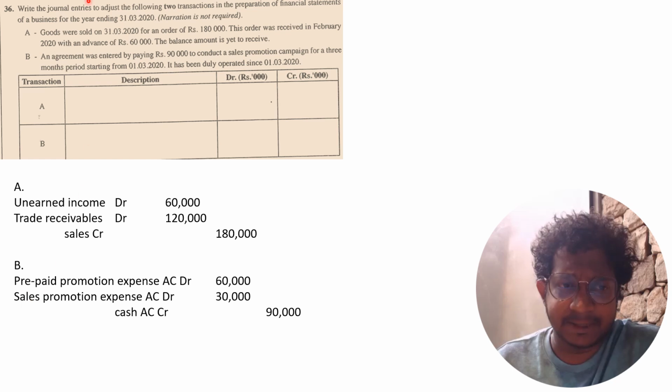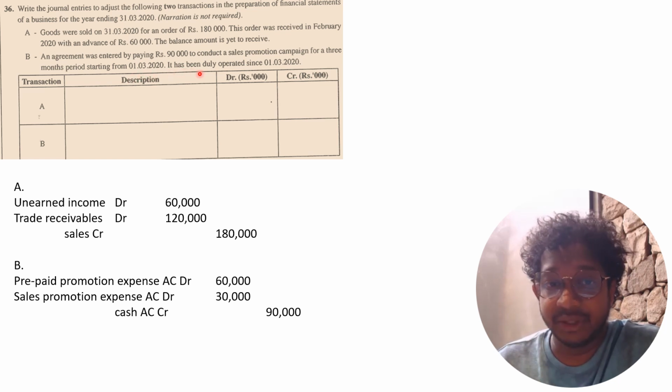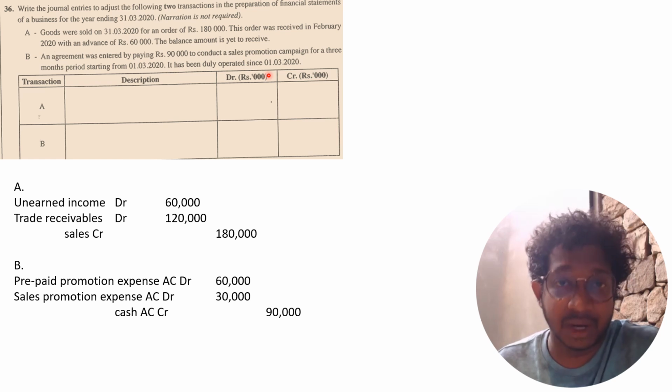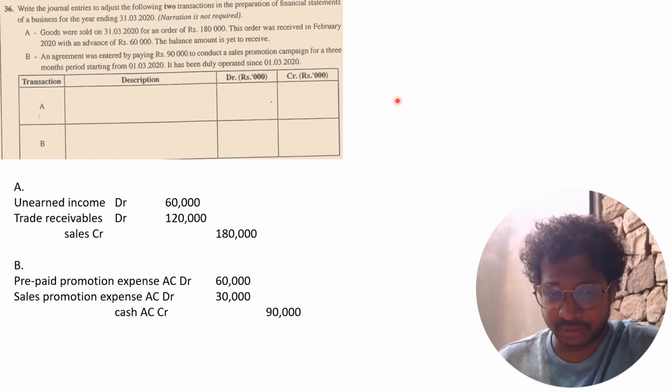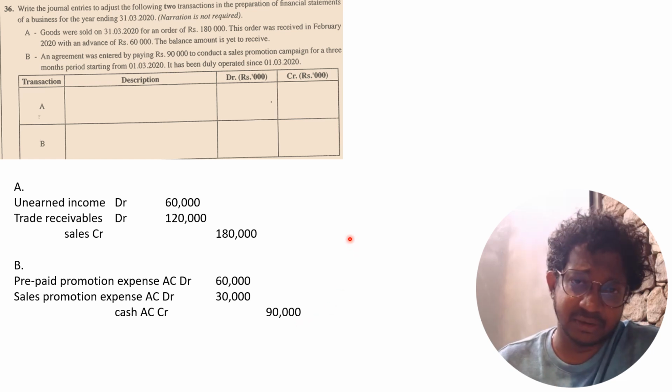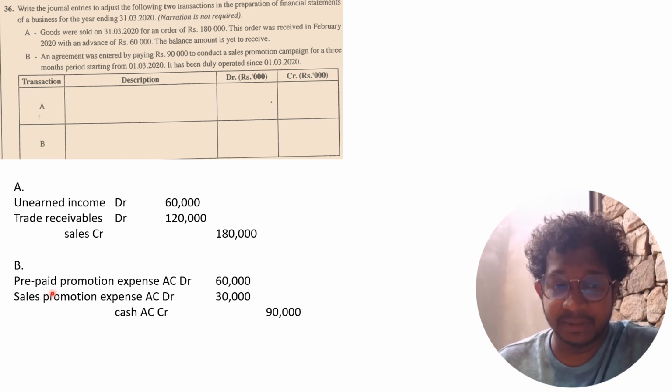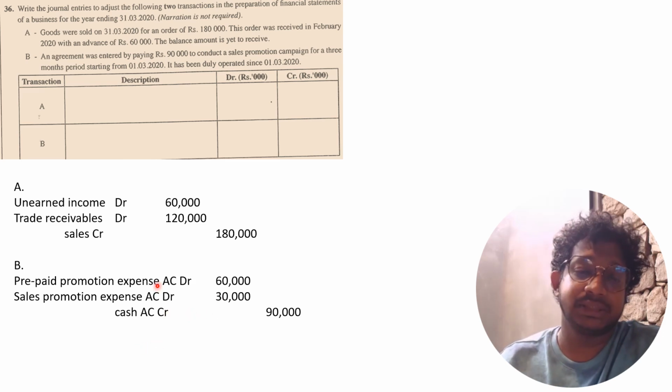B. An agreement was entered by paying 90,000 to conduct a sales promotion campaign for a 3 month period starting from 1st of March, and it has been duly operated since 1st of March. From the 1st of March to 31st March, the only relevant time period is 1 month. So from the total payment, you have to consider in your expenses only 1 month. The other 2 months are prepaid. So prepaid promotion expenses debit 60,000, sales promotion debit 30,000, and the total credit to cash 90,000.